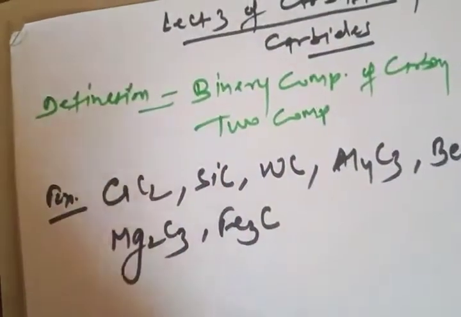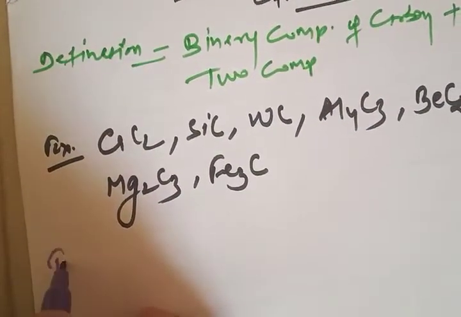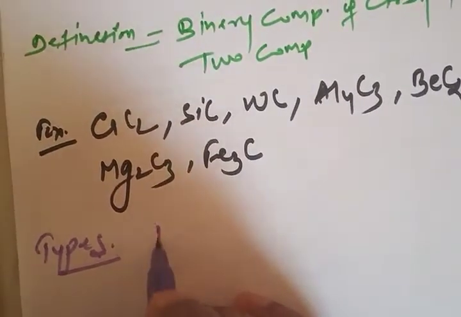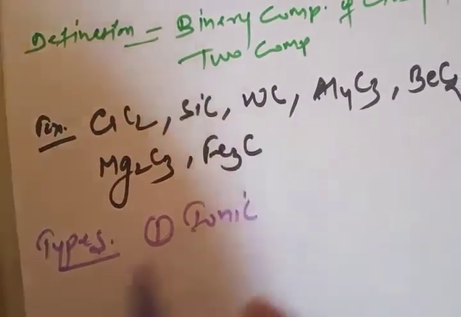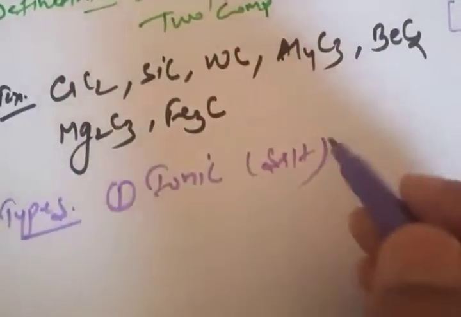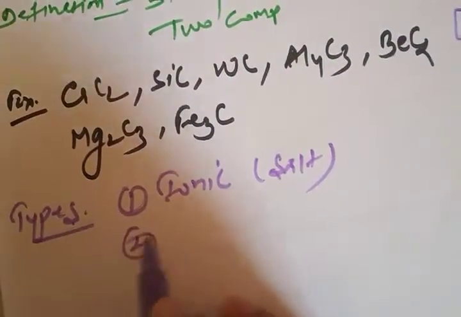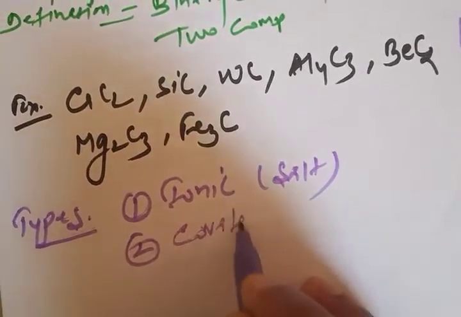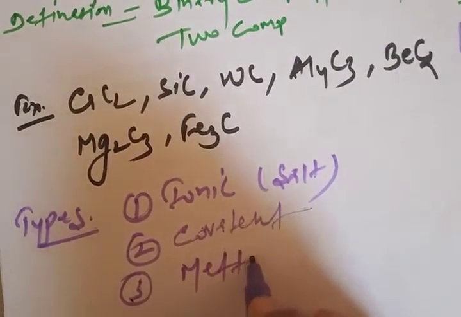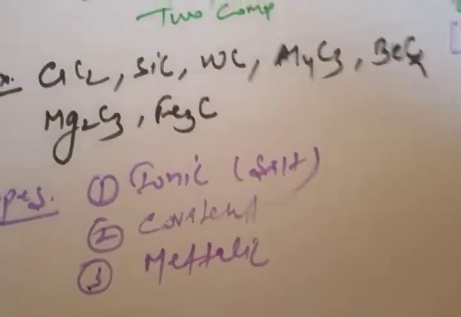Now the types. These are mainly of three types. One is ionic, sometimes also called salt-like. The second one is covalent carbides, and the third one is metallic. So these are the types of carbides.